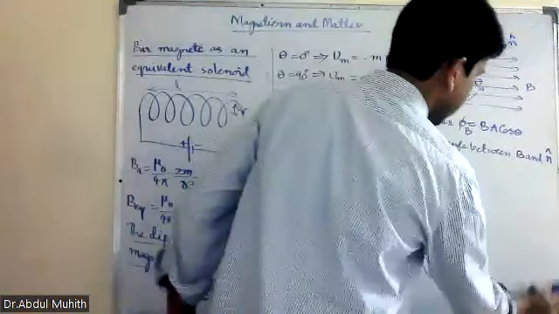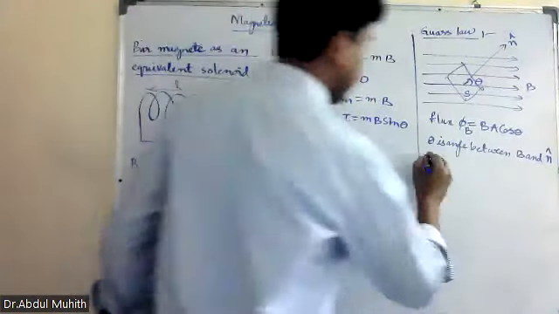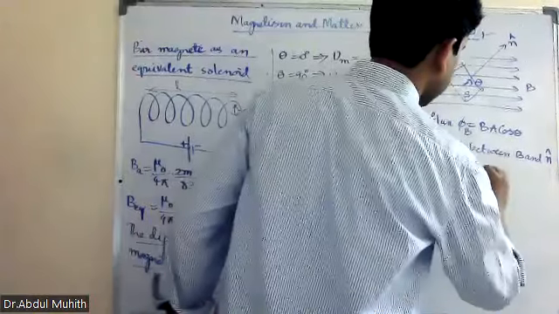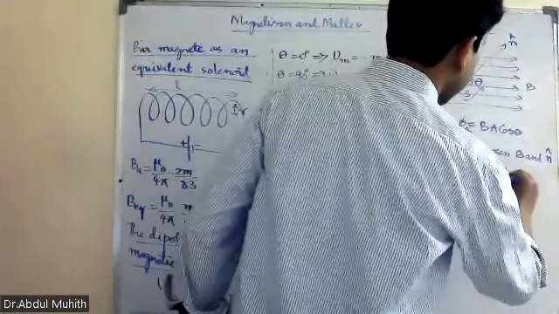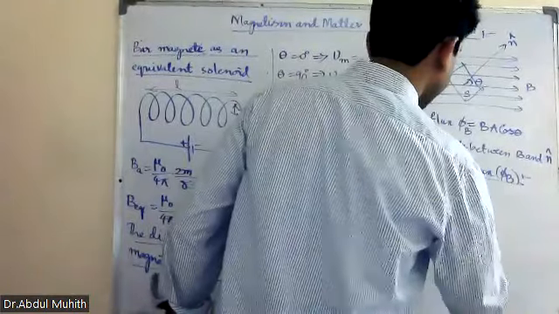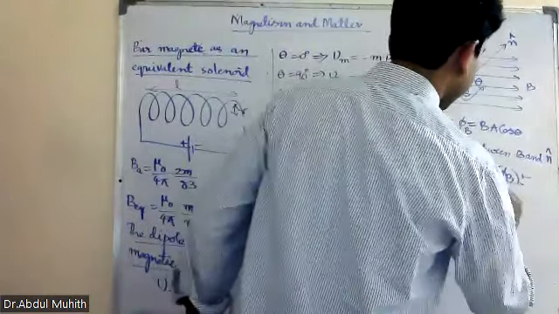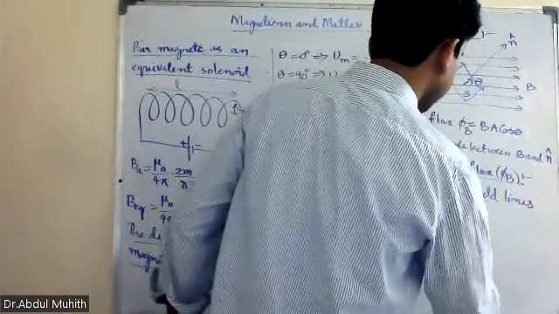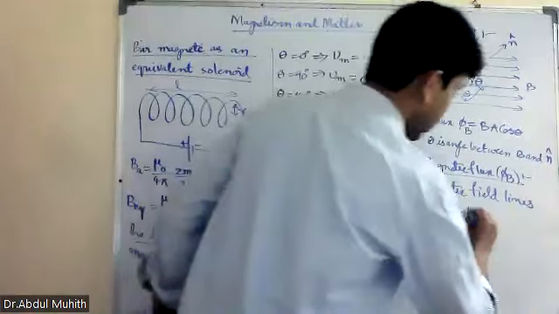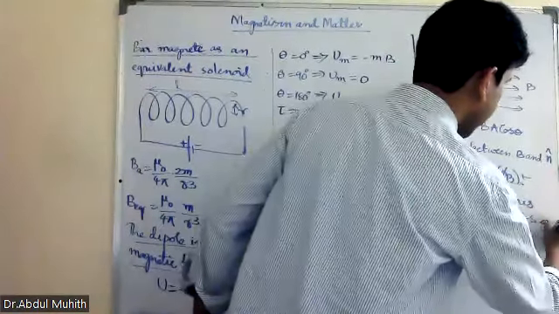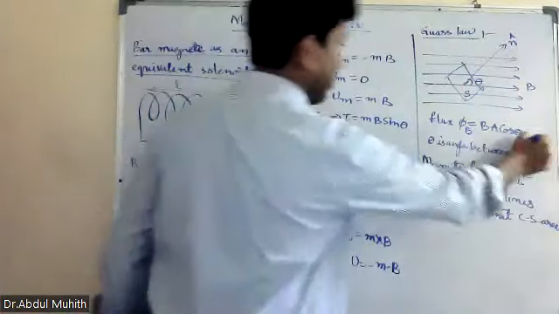What is magnetic flux? Magnetic flux is the number of magnetic field lines passing per unit cross section area. That is said to be the flux. Okay, the formula for flux is given here.